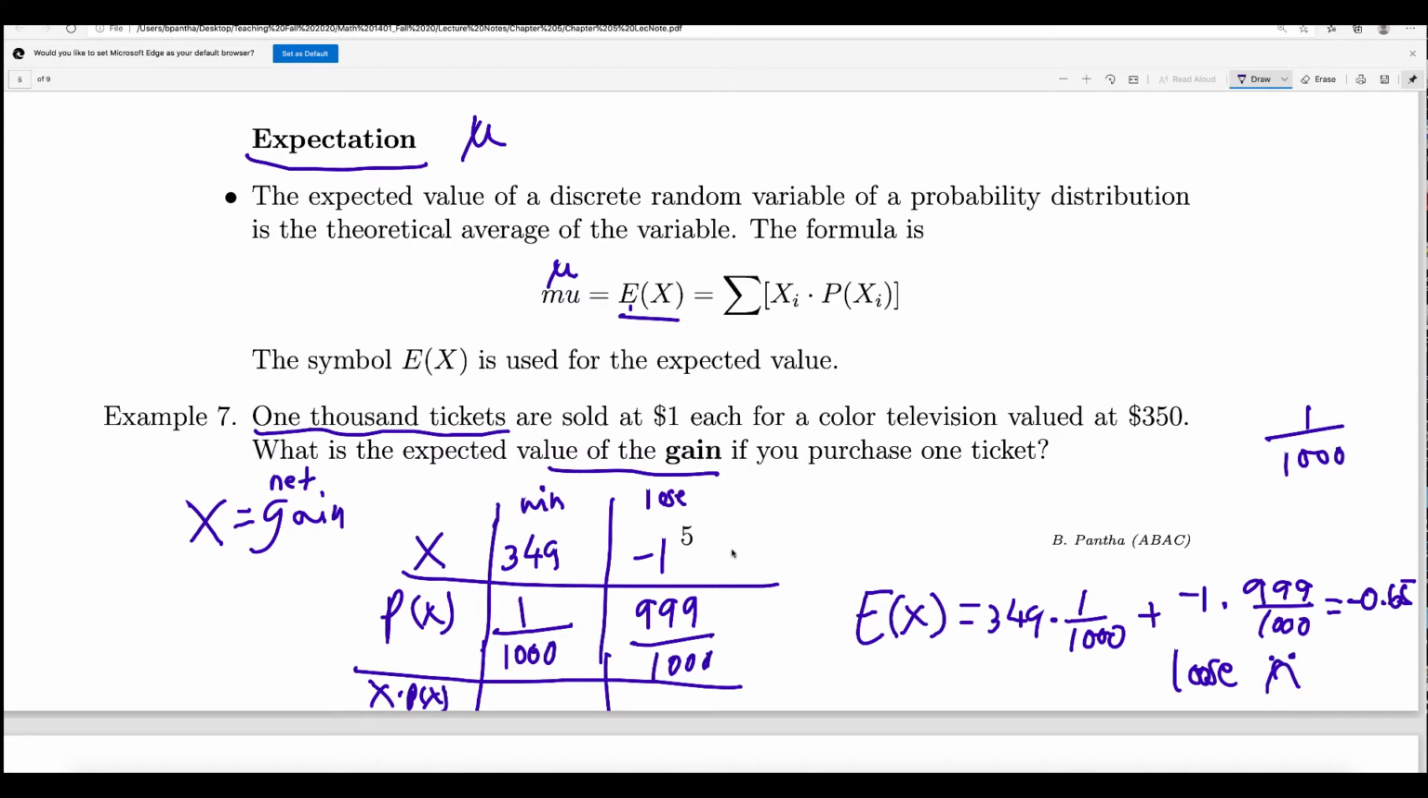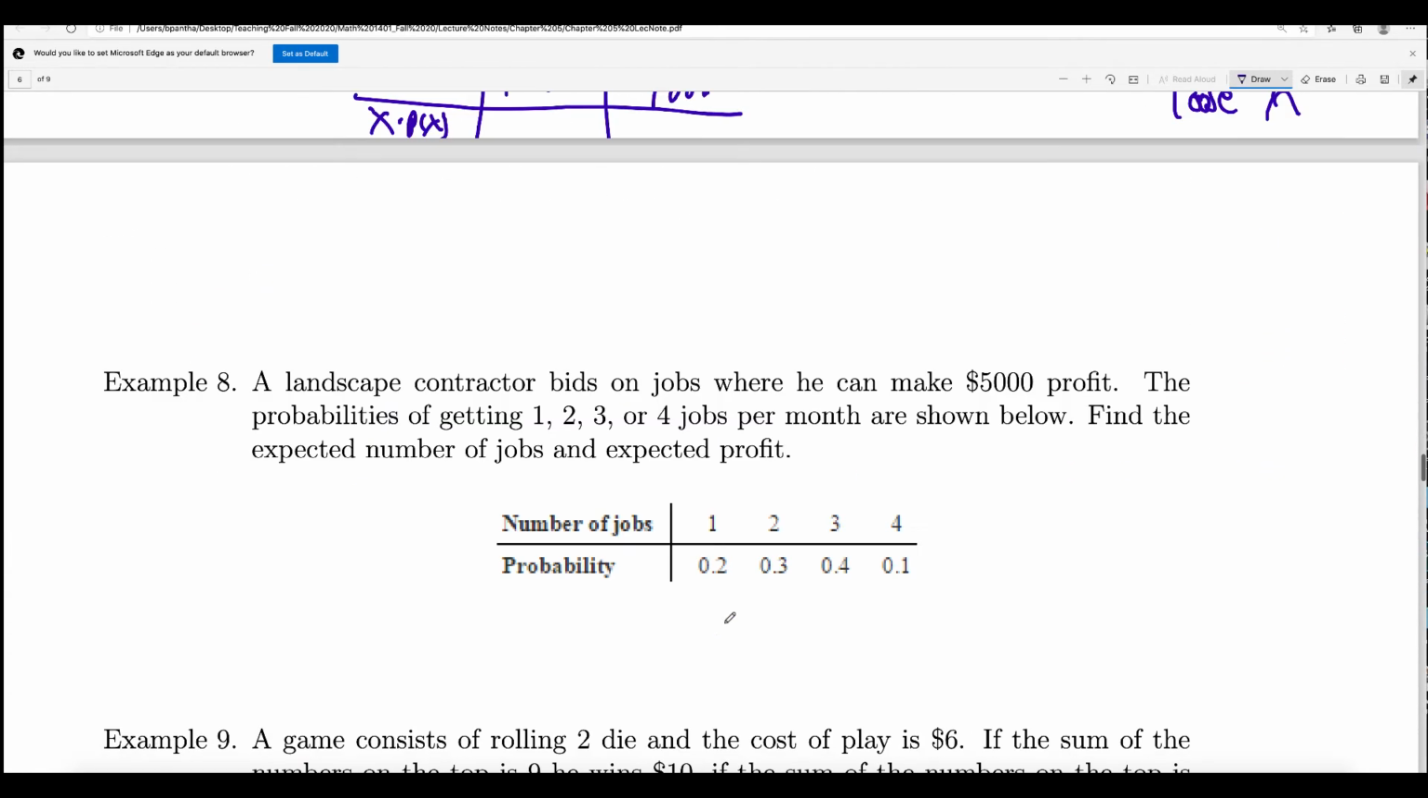All right, sometimes the expected value is 0. That means the game is fair. And if the expected value is positive, you can play that game because you will win in the long run. That's what that means. All right, let us do a couple more examples.